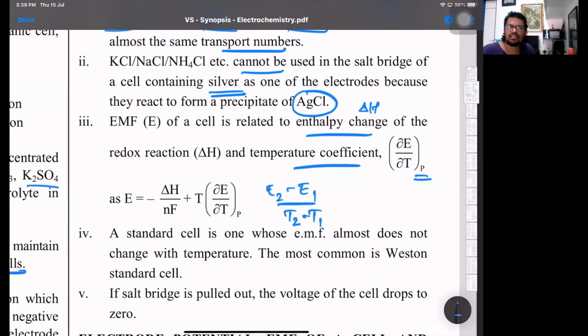A standard cell whose EMF does not change with temperature is called a Weston standard cell. Normally standard cells means standard concentrations of 1 molar. If there are other concentrations, then definitely they will be changing. And if a salt bridge is removed, then we all know the voltage straight away drops to 0.